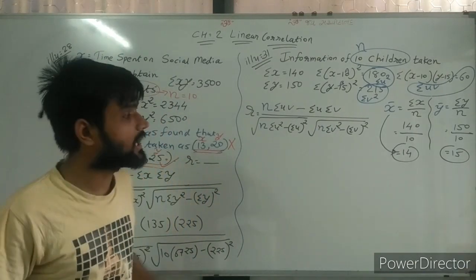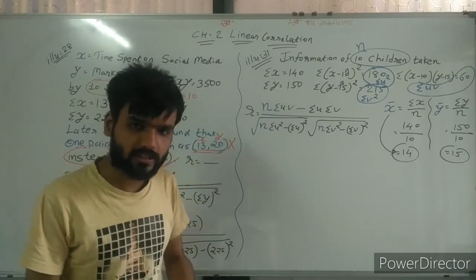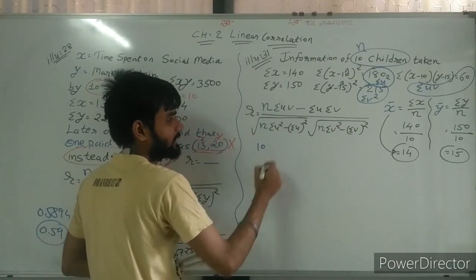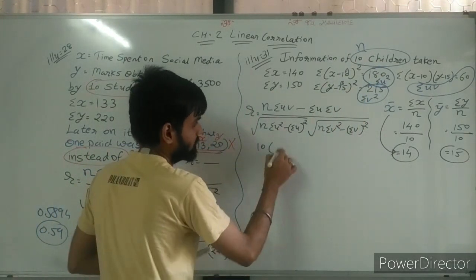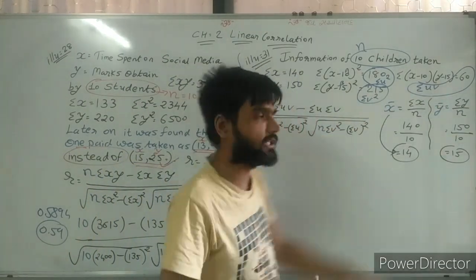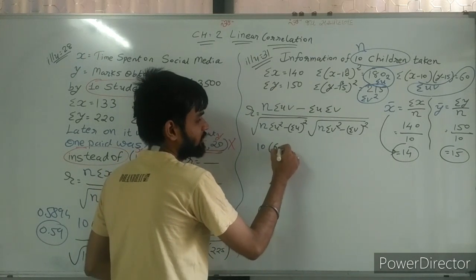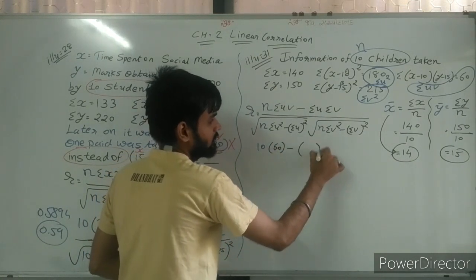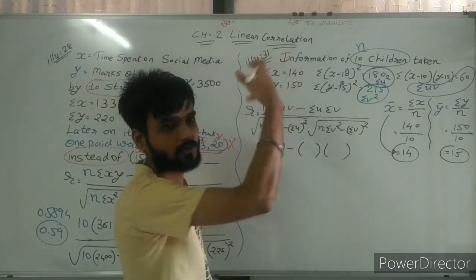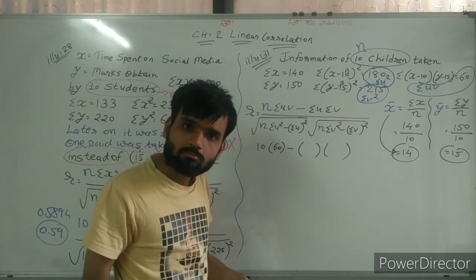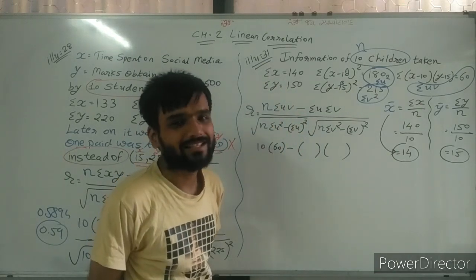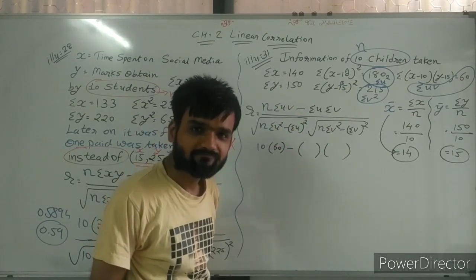Now in this formula, put the values. What is the value of n? We know n is equal to 10, so write down 10. Sigma uv is equal to 60, so write down 60. Sigma u, sigma v are not given, so we write nothing.